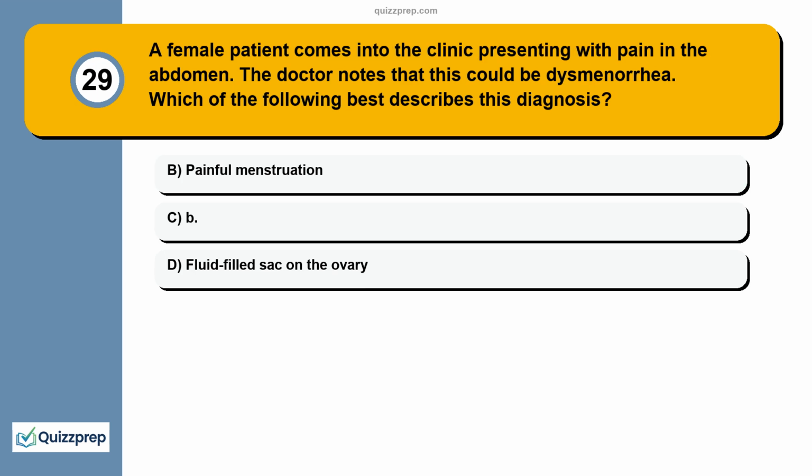Question 29. A female patient comes into the clinic presenting with pain in the abdomen. The doctor notes that this could be dysmenorrhea. Which of the following best describes this diagnosis? A. Painful menstruation. B. Fluid-filled sac on the ovary.